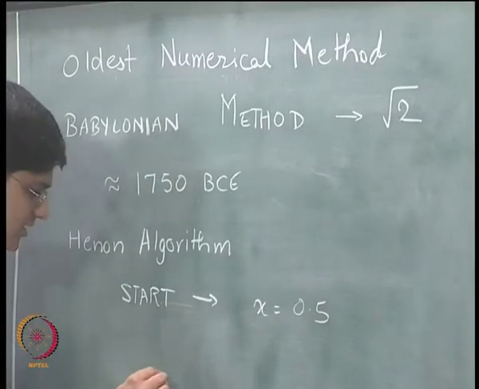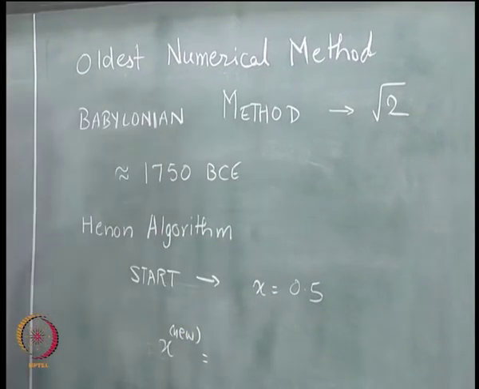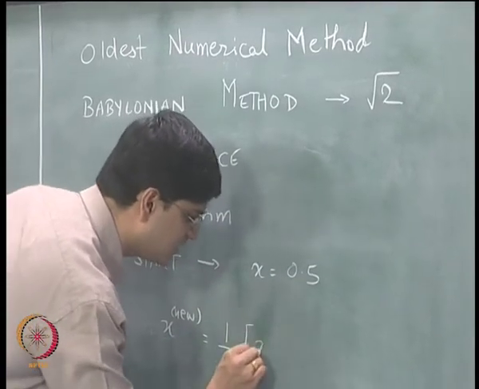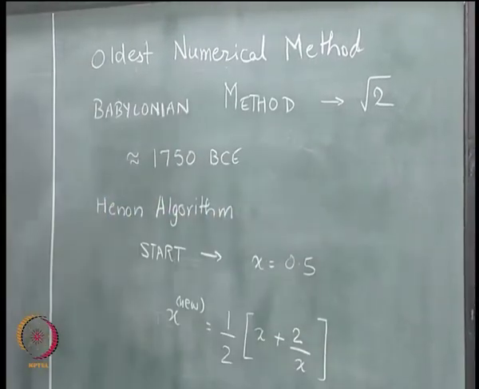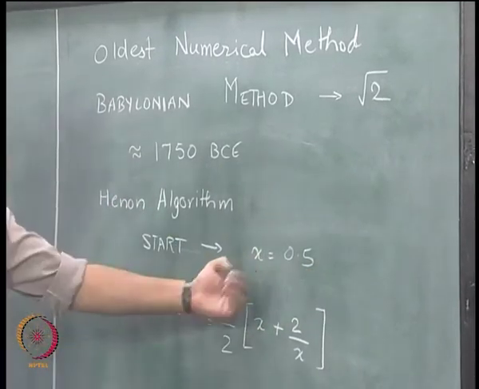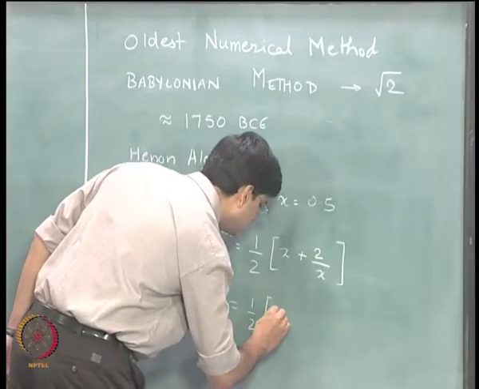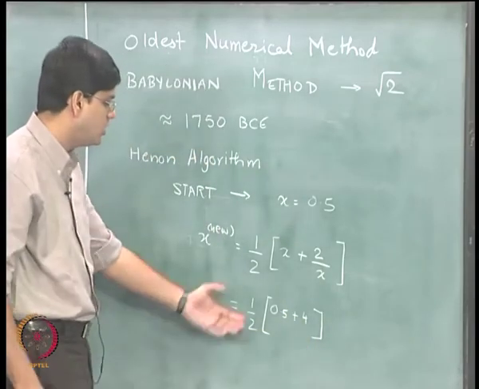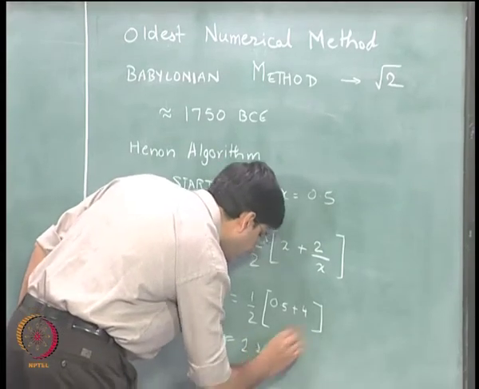So, the method that we will use is x new, that is the new guess of our x value, is going to be an average of x and 2 divided by x. Okay. So, for example, if we start with x equal to 0.5, 2 divided by 0.5 is 4, so half of 0.5 plus 4 gives us a new guess of 2.25.